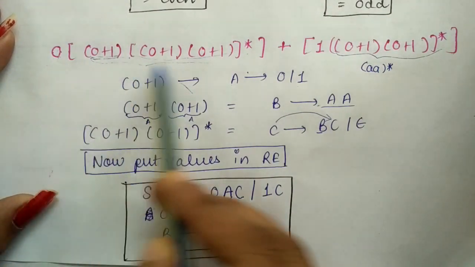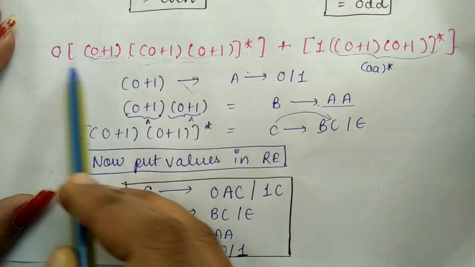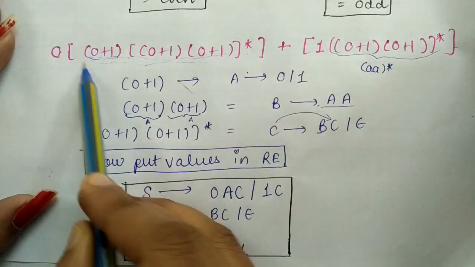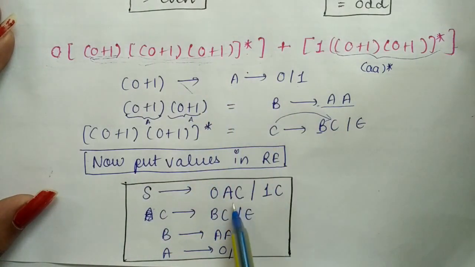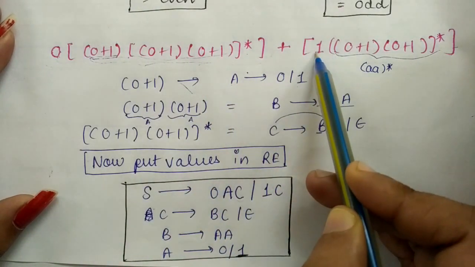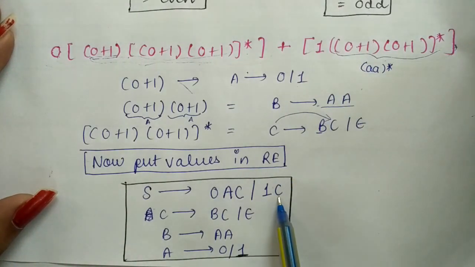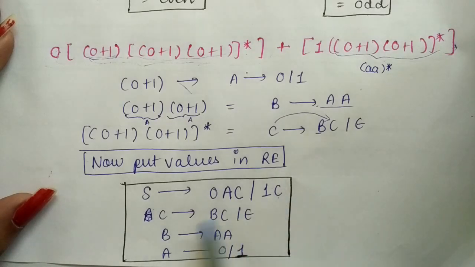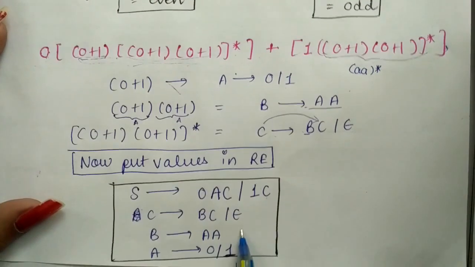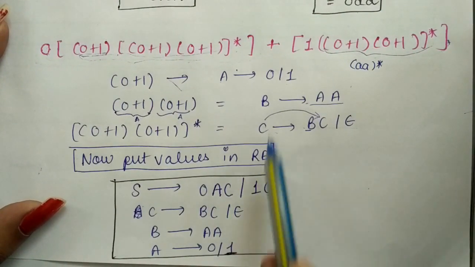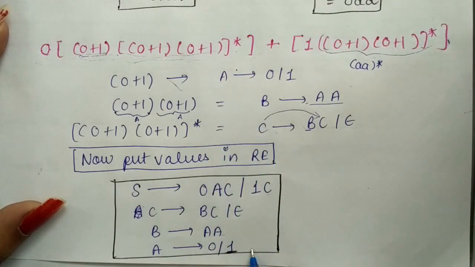Suppose we want this whole regular expression. Okay, so you write 0 here, and we represent this by the symbol a. Okay, and we represent this whole by the c symbol, so you write c here, and then you write 1, and you are representing this whole by the c symbol, so you write c here. Okay, now what is c? C is this, so you write bc and epsilon. Now what is b? B is aa, so you write aa here, and now what is a? You write 0 and 1 here.